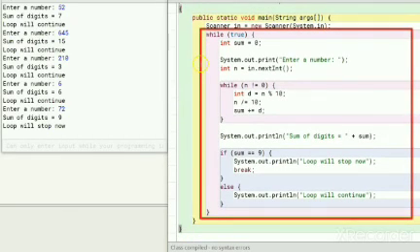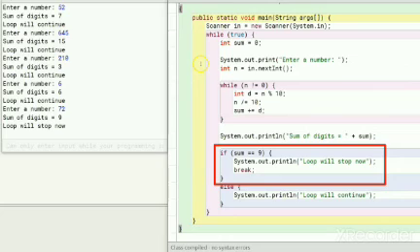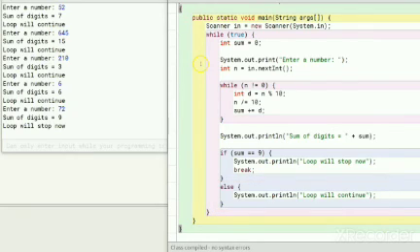This is our infinite while loop, which continuously keeps asking the user to enter a number. Inside the loop, we calculate the sum of digits of the number and display it. If the sum is equal to 9, we tell the user that the loop will stop now and execute the break statement to end the loop. Otherwise, we tell the user that the loop will continue and it keeps on iterating. That's a relatively simpler application of an infinite loop where we terminate the loop based on some special termination condition.